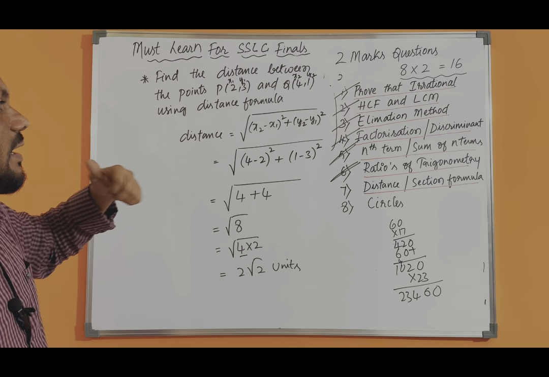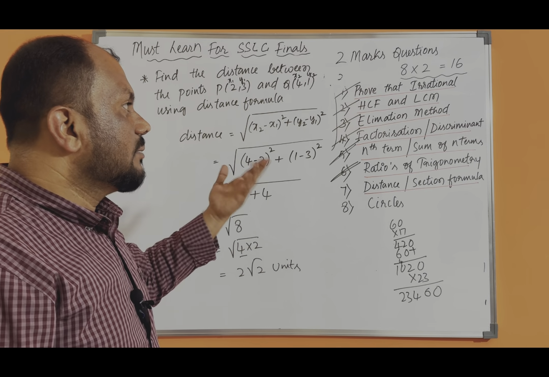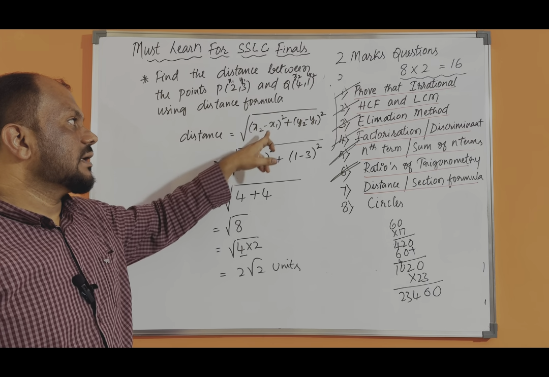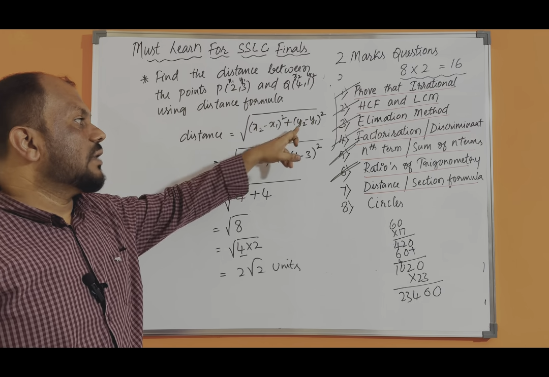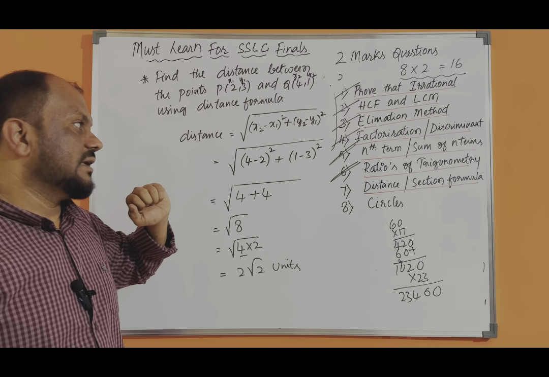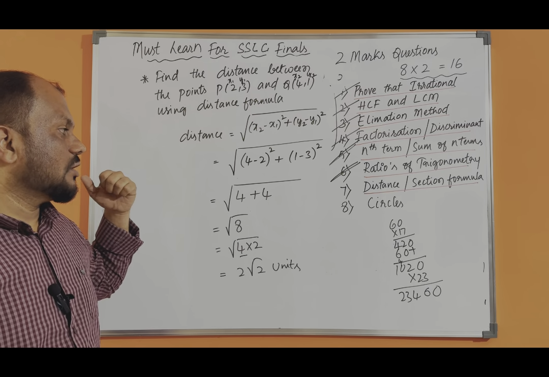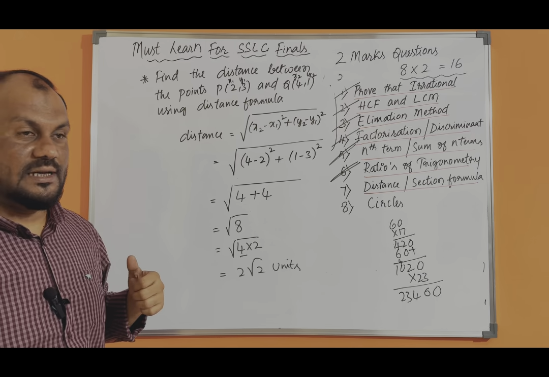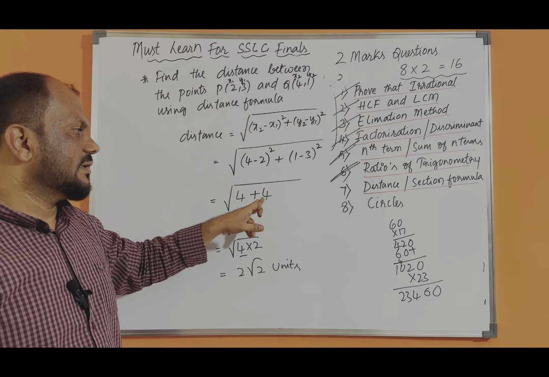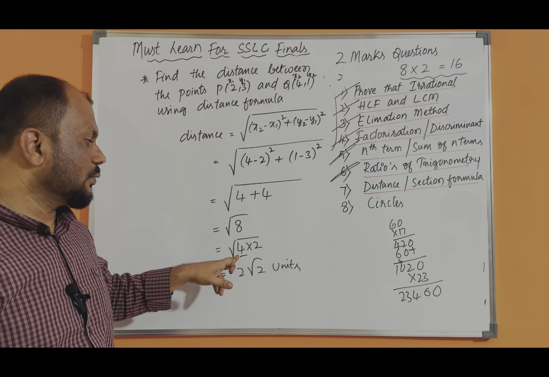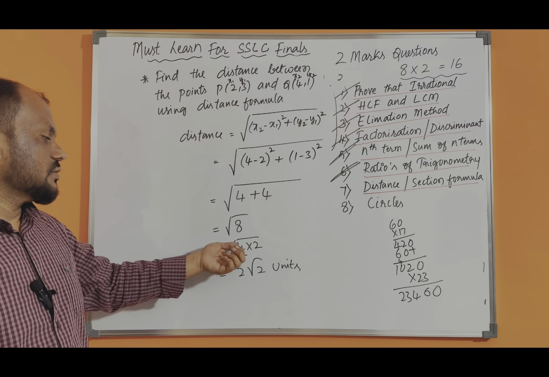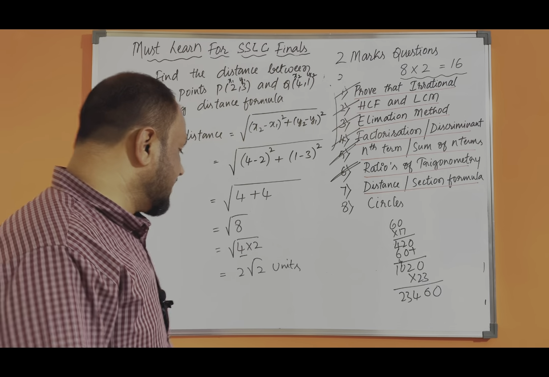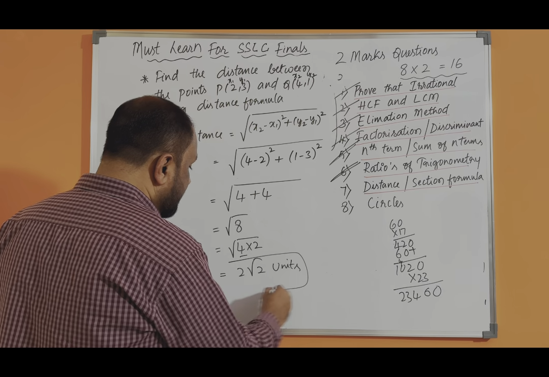Just take the distance formula: x2 minus x1 whole square plus y2 minus y1 whole square, under root. The x2 value is 4, x1 value is 2, y2 value is 1 and y1 value is 3. So 4 minus 2 is 2, and 2 square is 4. Plus 1 minus 3 is minus 2, and minus 2 square is also 4, as minus into minus is plus. Now 4 plus 4 is root 8. Root 8 can be expressed as root of 4 into 2. So the square root of 4 is 2 and root 2 as it is. So the distance is 2 root 2 units.